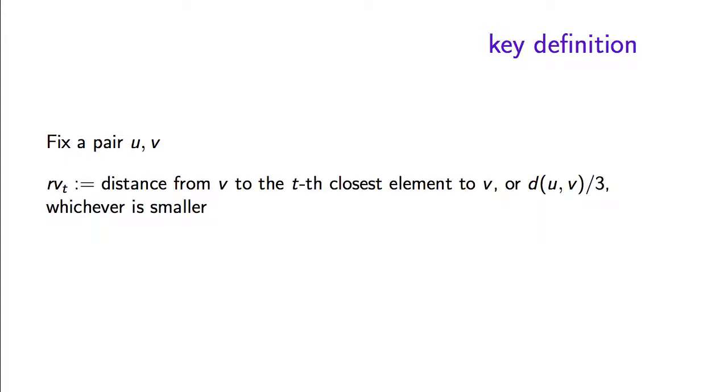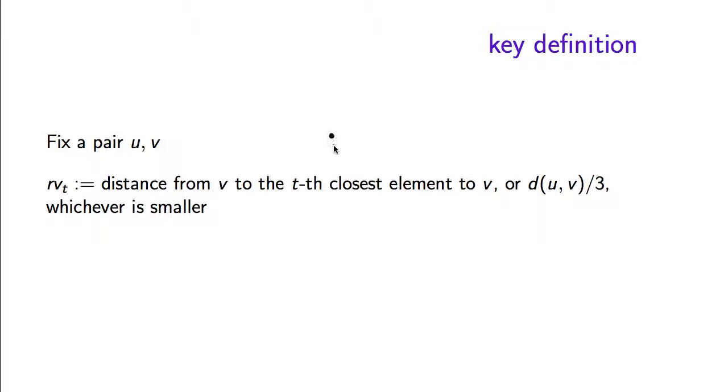Now here is a key definition in the proof of this theorem. Let's fix a pair u, v, and we're going to prove that the expectation of f_A(u) minus f_A(v) is at least 1 over log n times the distance between u and v. And let's define R_v,t to be the distance from v of the t-th closest element to v.